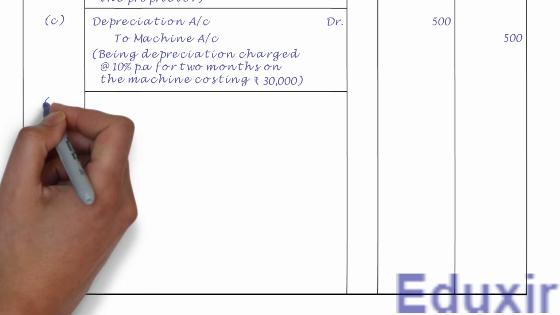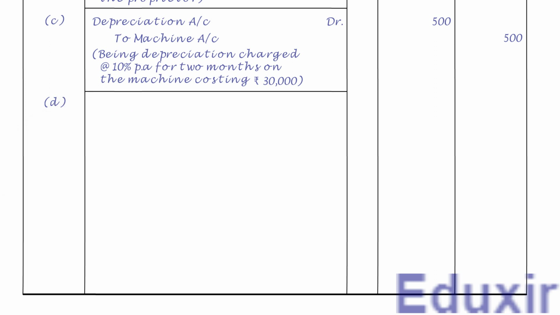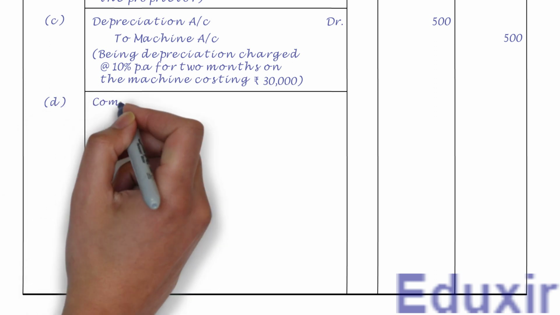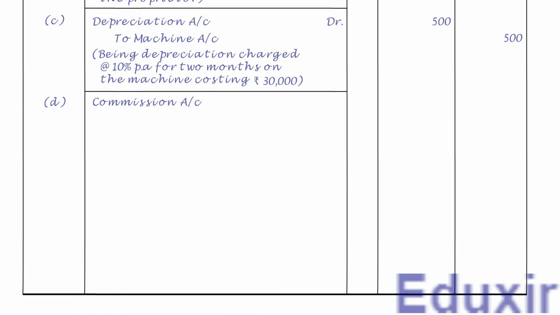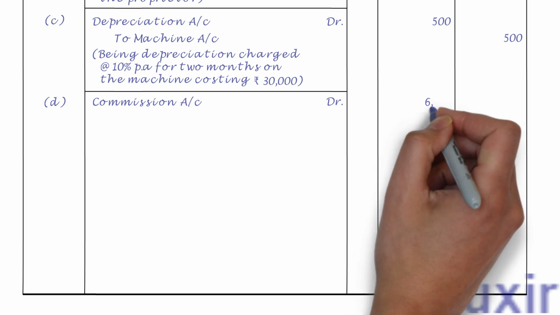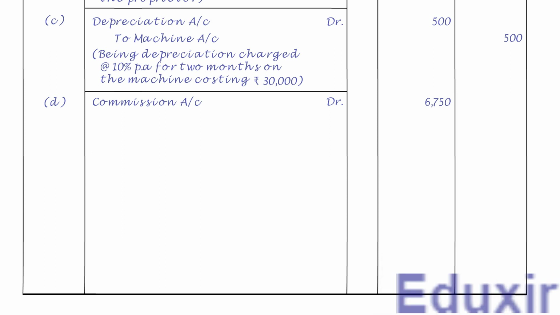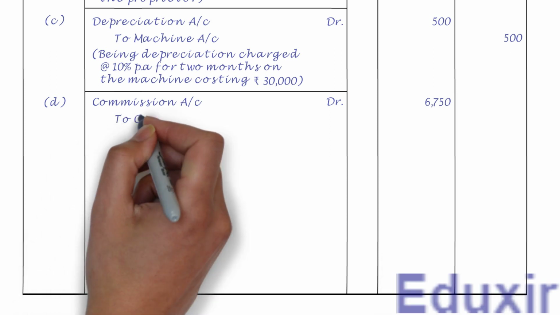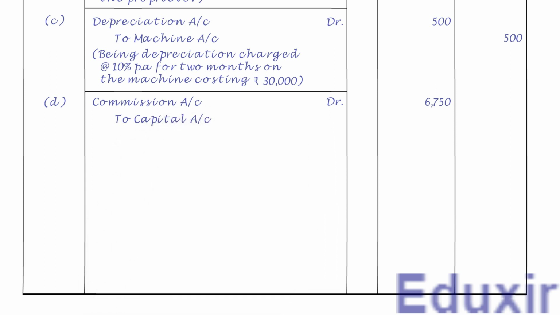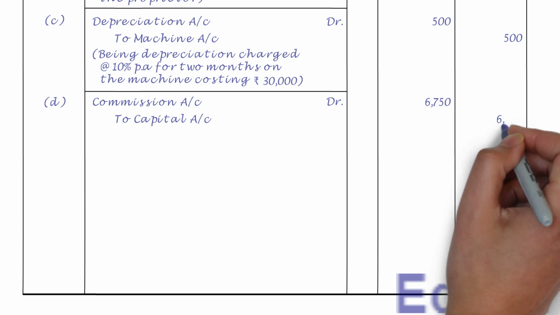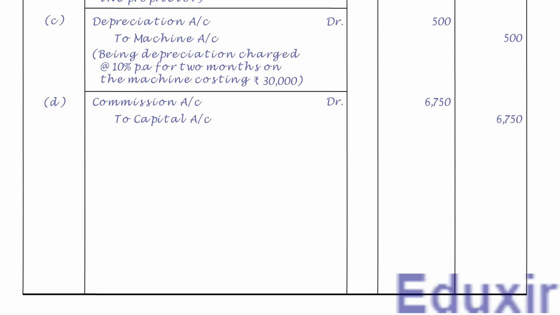Let us first write the transaction number in the date column. Let us then record the commission account as the debit entry. Let us also write the text DR to indicate that this is a debit entry. Let us also write the debit amount of 6,750 rupees in the debit amount column. Leaving a margin, let us record the capital account as the credit entry. Let us also write the credit amount of 6,750 rupees into the credit amount column.